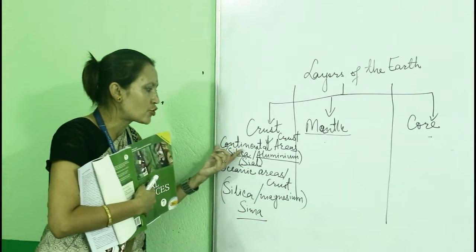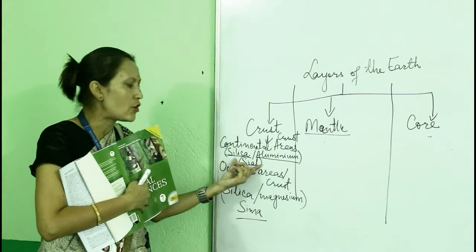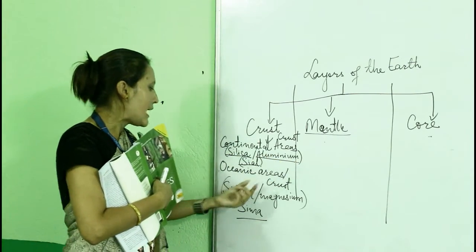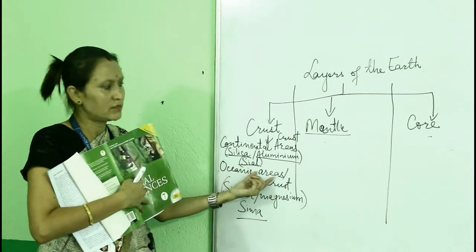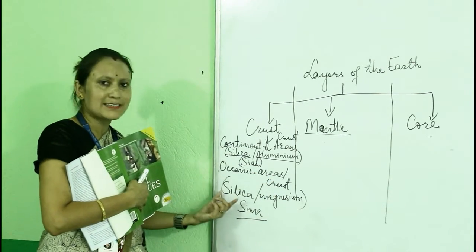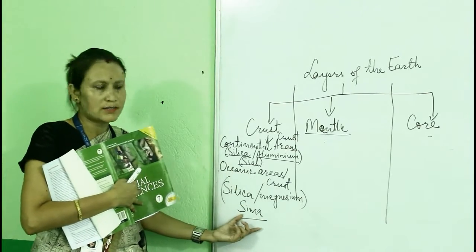So continental crust is also known as SIAL, because it consists of silica and aluminium. And the oceanic crust is called SIMA. It consists of silica and magnesium. That is the reason why it is called SIMA.